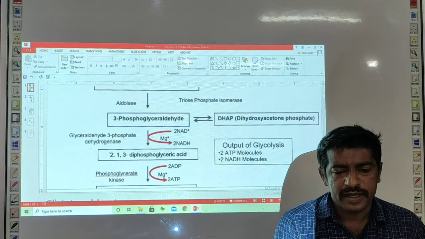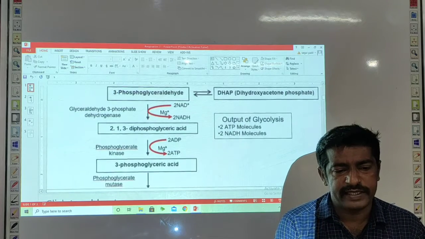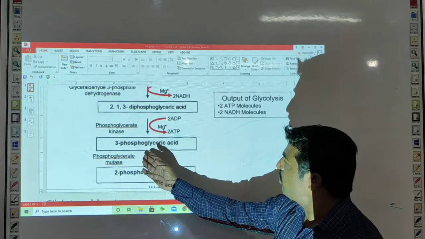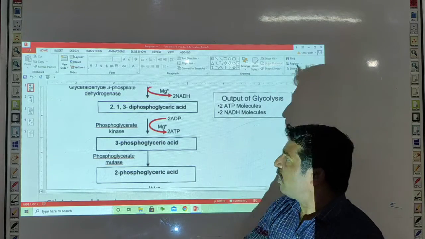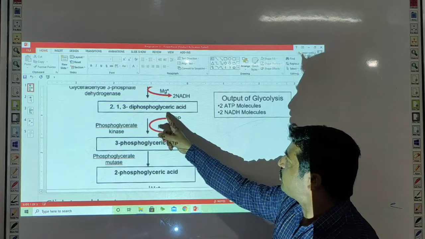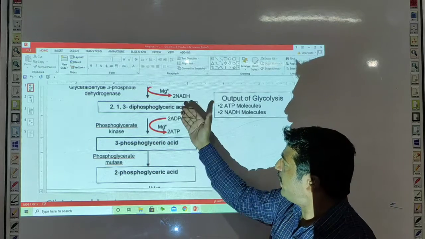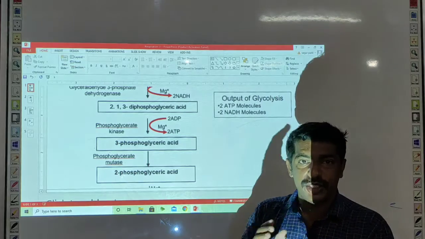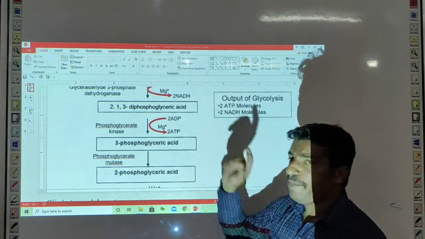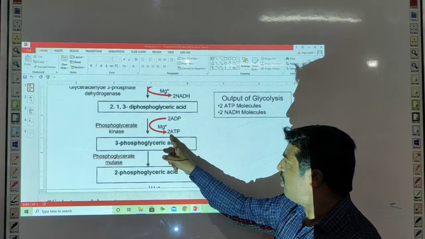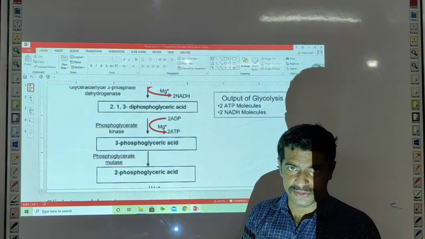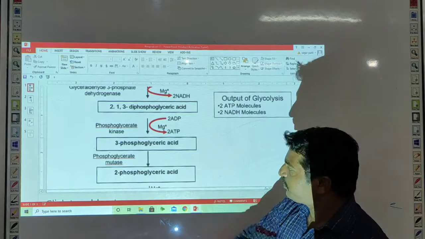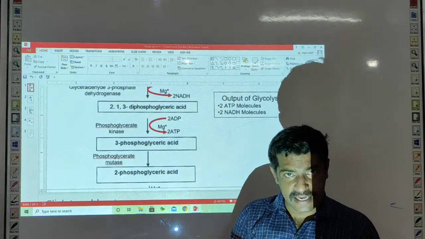Now this 1,3-diphosphoglyceric acid is converted into 3-phosphoglyceric acid. From the 1,3-diphosphoglyceric acid, the phosphate groups are removed and directly transferred to ADP, and there is a synthesis of ATP molecules. This reaction takes place in the presence of the enzyme phosphoglycerate kinase.